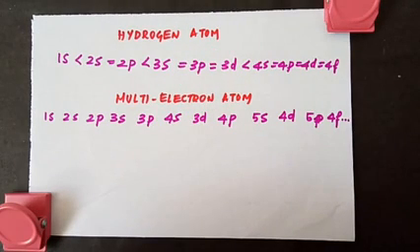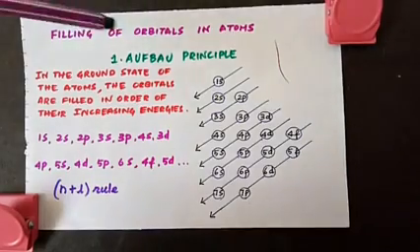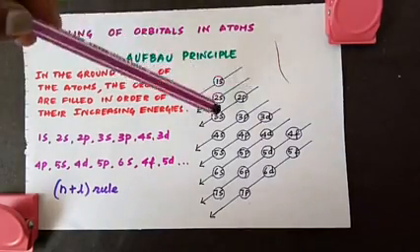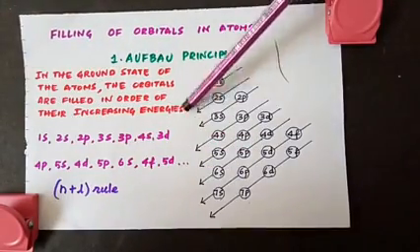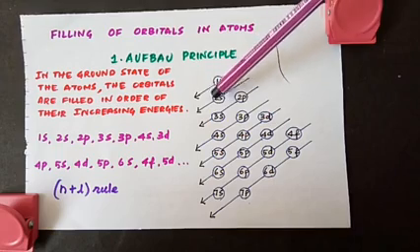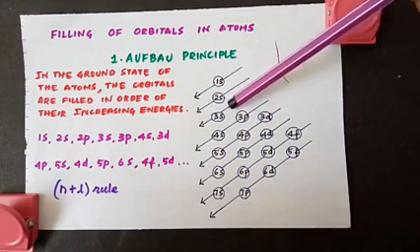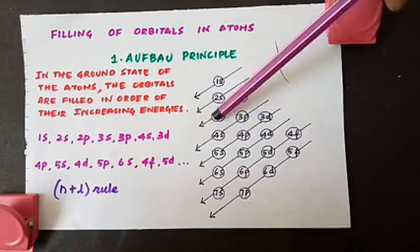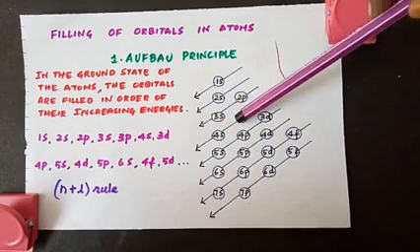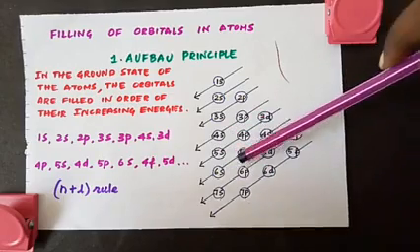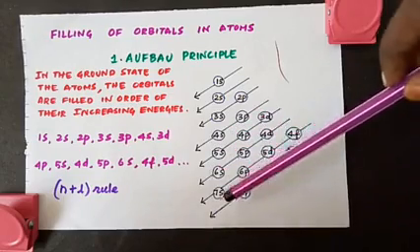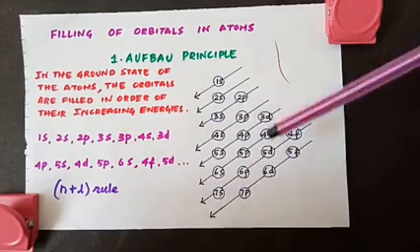So we have a pattern to remember this and write this easily. So look here, you have 1s, 2s, 2p, 3s, 3p, 3d, write everything in a line and then put an arrow like this. See, first comes 1s and then 2s, 2p, after 2p the arrow goes this way, so 3s, after 3s come here again 3p and then 4s and then 3d, 4p, 5s, 4d, 5p, 6s, 4f, 5d, 6p, 7s, 5f, 6d, 7p. This is the order.